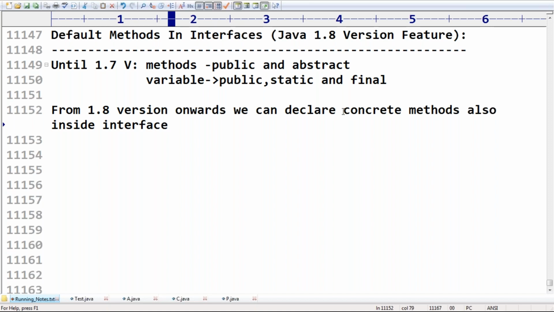We can declare default concrete methods inside an interface, friends. Remember this.